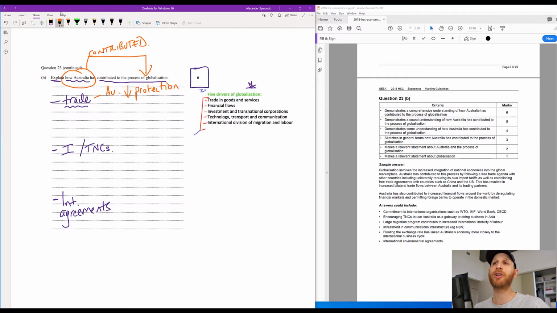So by reducing protection, it is allowing the freer flow of goods and services, into Australia and out of Australia, so that is contributing to that process of globalization. For that process of globalization, we might think about words here like the integration of economies, synchronization of economies, that kind of thing.